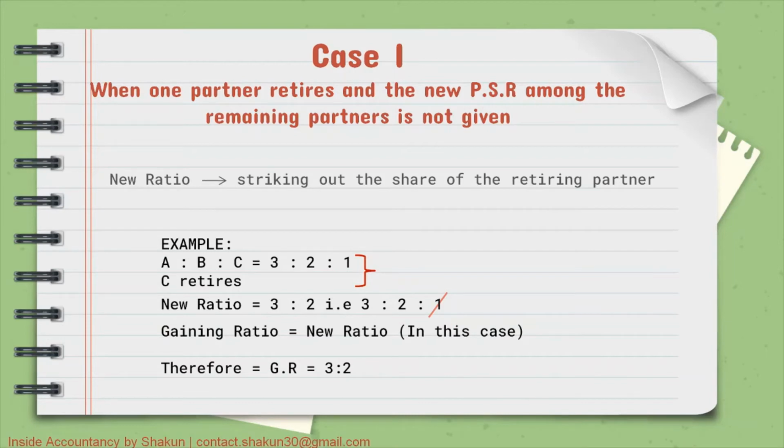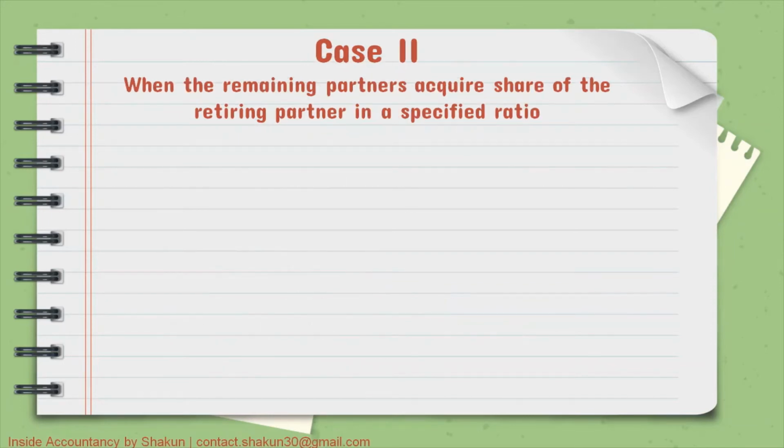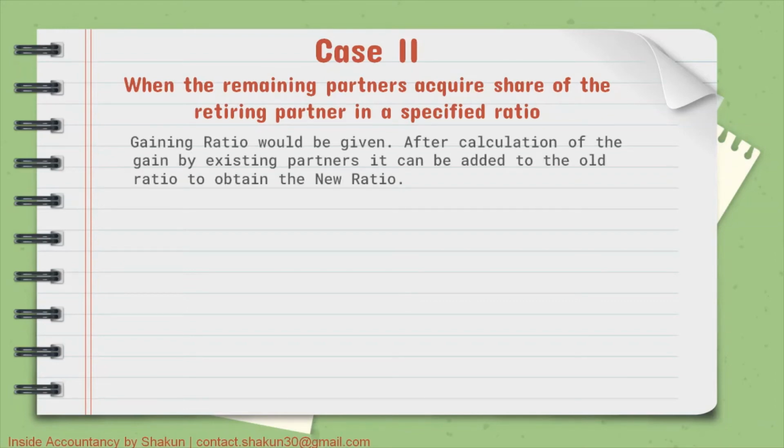So since no other information is given, our gaining ratio and new ratio will be same. Therefore, the gaining ratio will also be 3:2. Moving on to the second case, when the remaining partners acquire share of the retiring partner in a specified ratio. Now this is a case where the gaining ratio would be given in the question. So we have the gaining ratio with us. After we calculate the gain, we can easily calculate the new ratio by adding it to the old ratio.